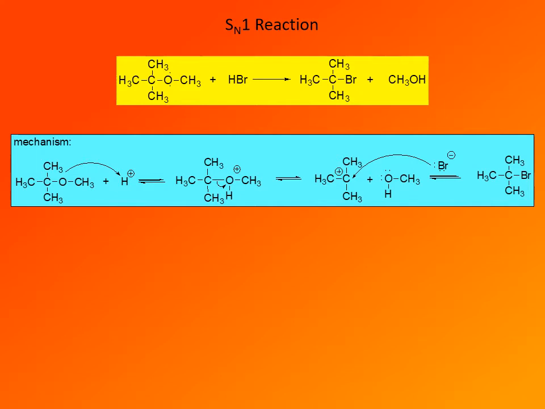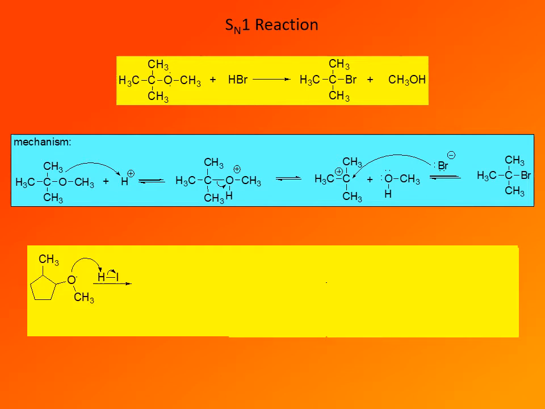You can see from this example that when the ether is unsymmetrical, the more substituted carbon, the one that gives the more stable carbocation, will give rise to the alkyl halide as a reaction product, while the less substituted carbon ends up as the alcohol as a reaction product.